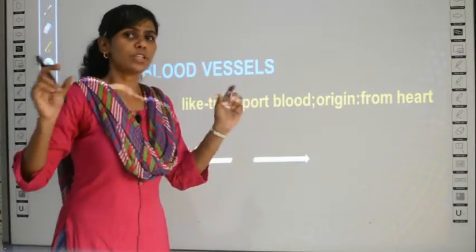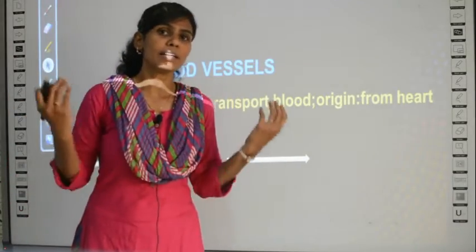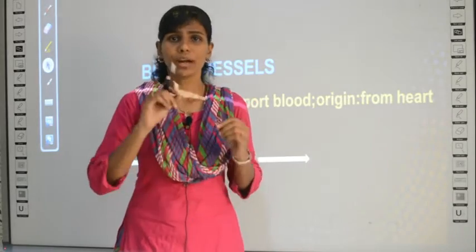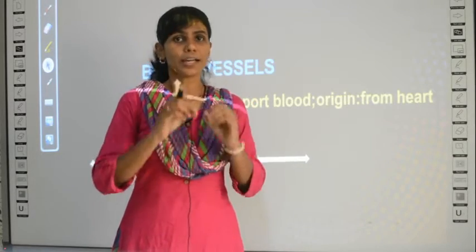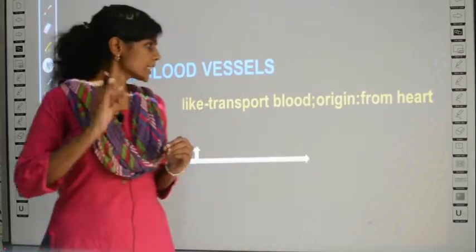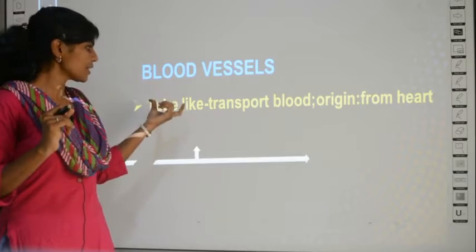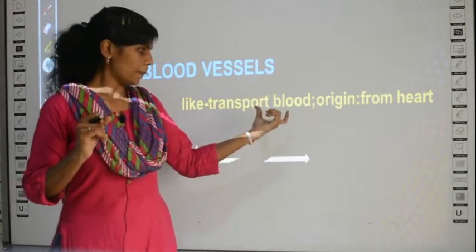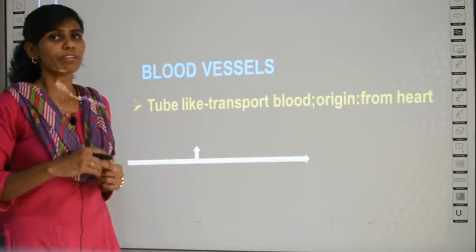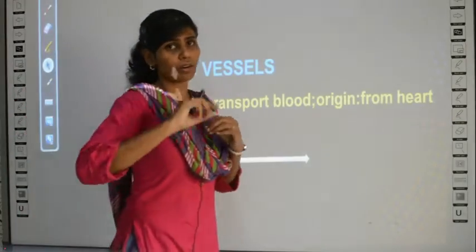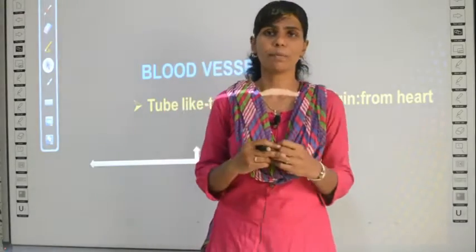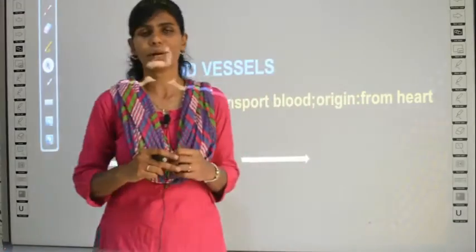The tubes in your body which can carry the blood are called blood vessels. You have small tubes in your body, and through those tubes only the blood will flow, and those tubes are called blood vessels. They are tube-like structures which transport blood, and the origin is from the heart. From where do blood vessels originate? It is from the heart. Origin means from where it starts forming. So, blood vessels start forming from the heart.